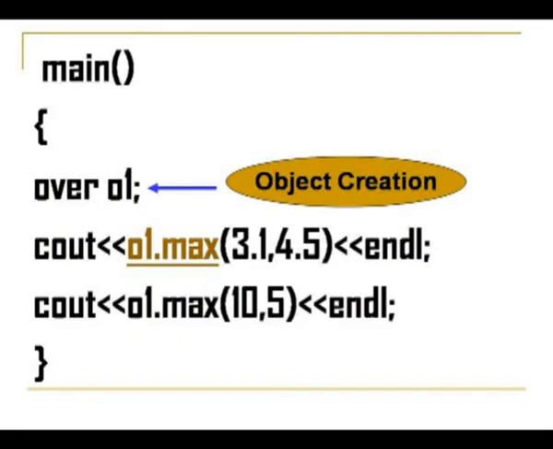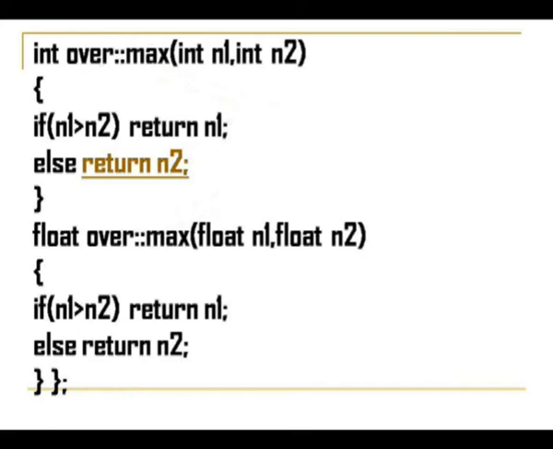Now, in the next function call, again you have a cout statement with O1 dot max, but the values passed here are integers, 10 and 5, with no decimal. When the compiler sees this, it immediately decides which of the two max functions has to be called. The first function takes integer values, the second takes float. Because we are passing integer arguments 10 and 5, control switches to the integer max function.